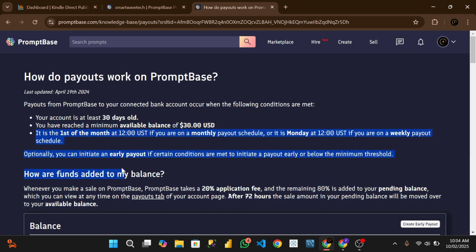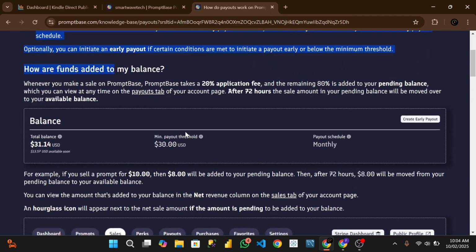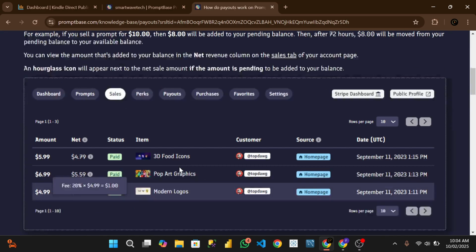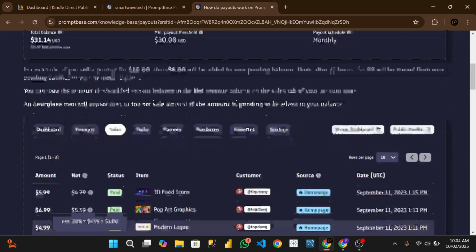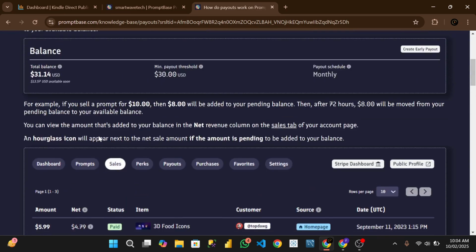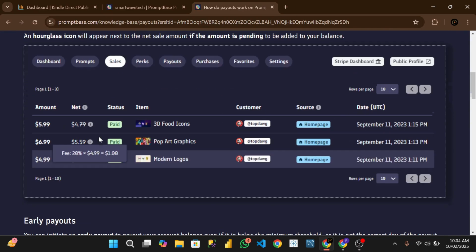So you can go through this. If you have a balance of this, they can pay you out. The threshold payment is $30. Do you understand?